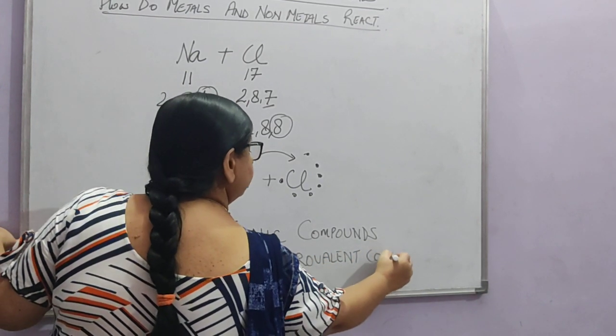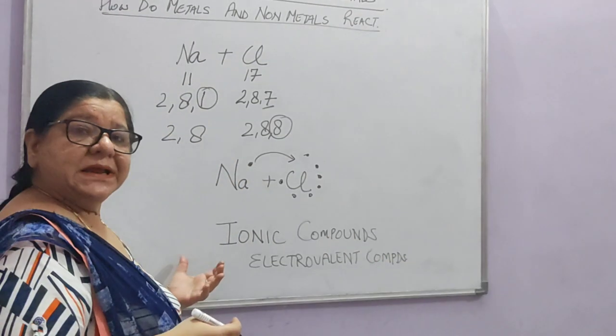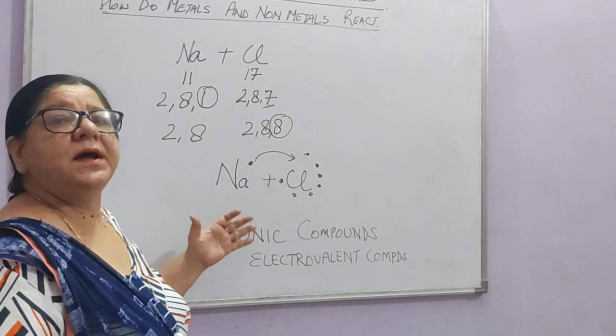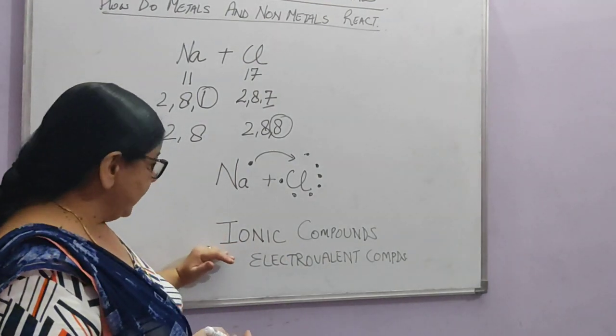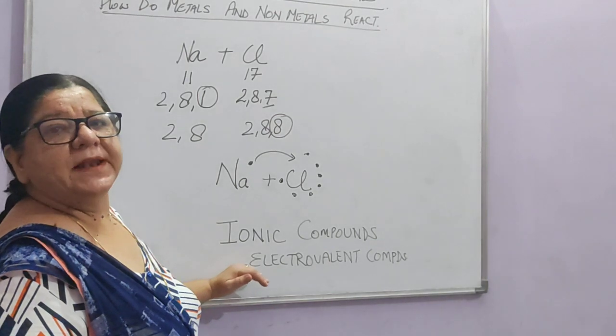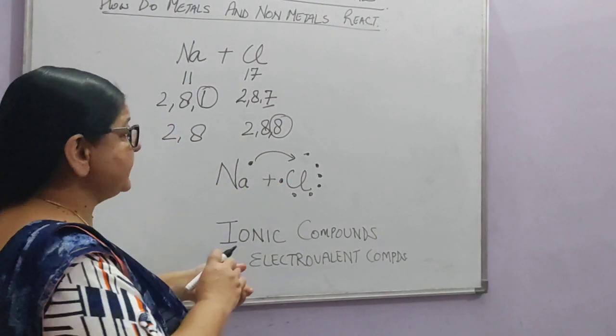Electrovalent compounds. Right? So what are ionic compounds? The compounds which are formed by the transfer of electrons. So they are called either ionic compounds or electrovalent compounds. And what happens here?